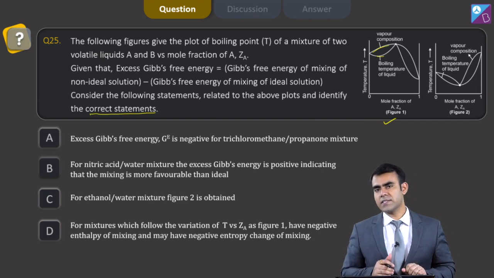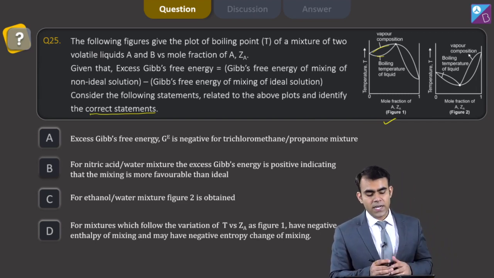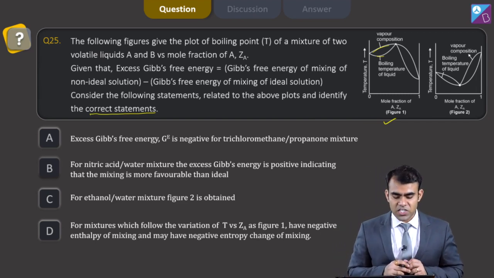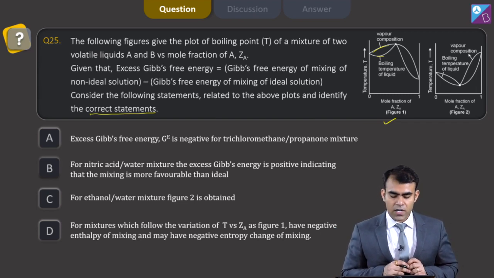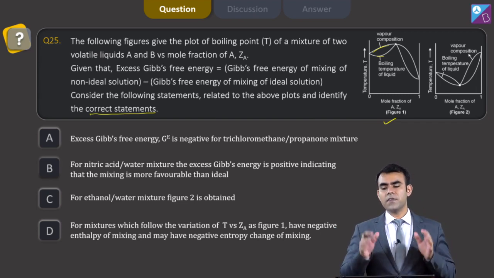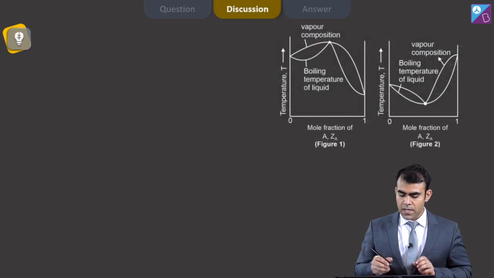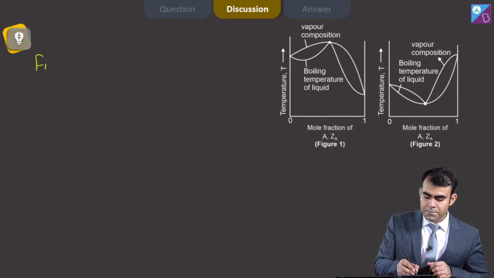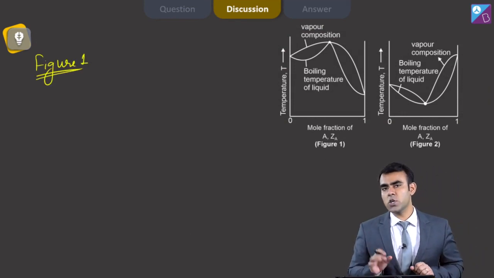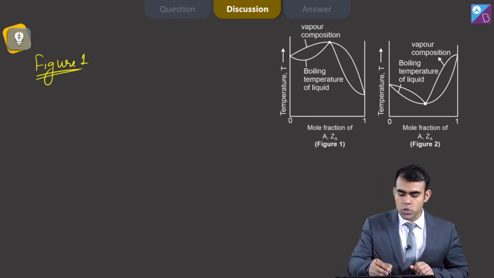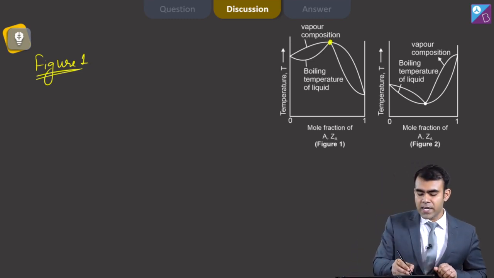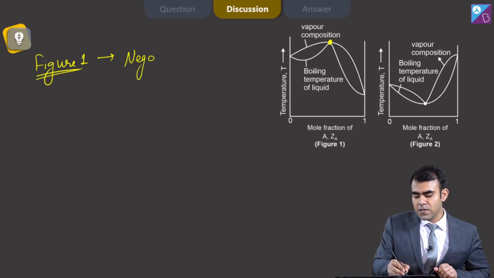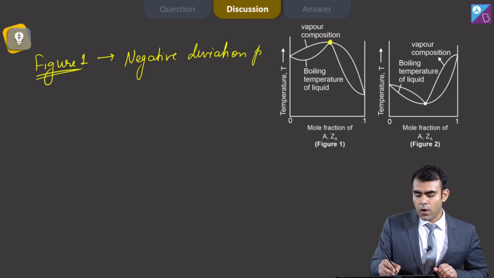Okay, let's read each of these statements. First statement says excess Gibbs free energy GE is negative for trichloromethane propanone mixture. First we need to understand what these graphs depict. This first graph, figure 1, is a high boiling azeotrope, and we know that a high boiling azeotrope is basically obtained in case of negative deviation from Raoult's law.